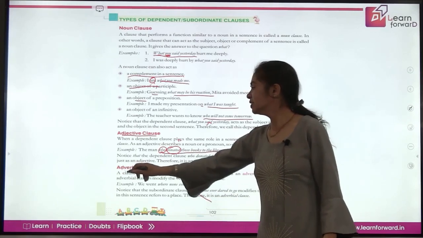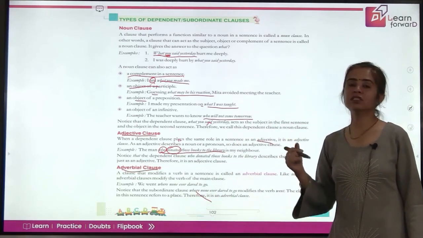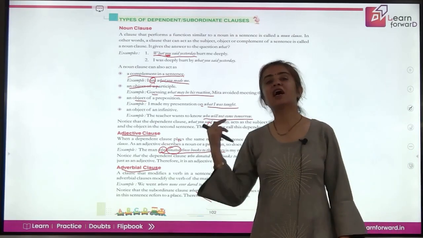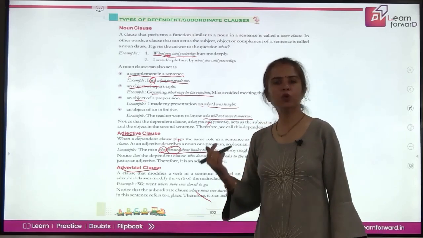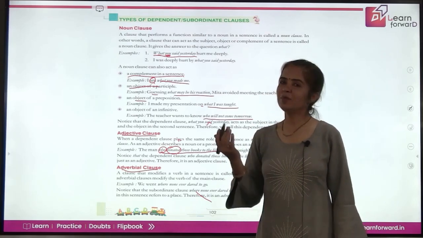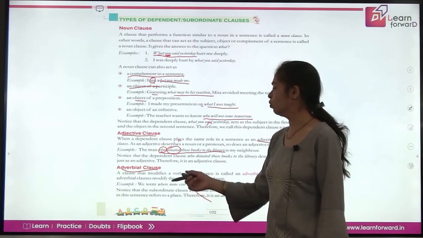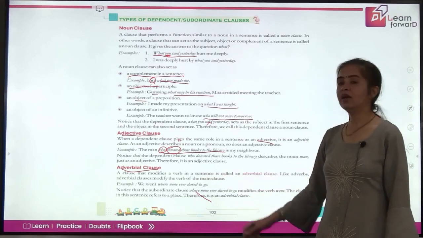Coming to the next, the adverbial clause. Just like adjective clauses play the role of adjectives in a sentence, adverbial clauses are the clauses that play the role of an adverb in a sentence. So what is the role of adverbs? They modify verbs, exactly. So here adverb clauses will also modify the verbs, like we went where none ever dared to go.